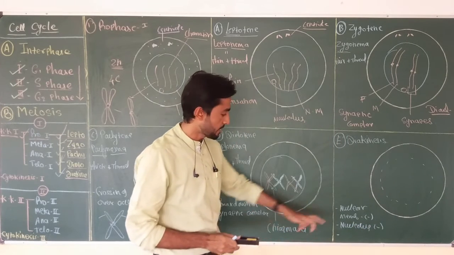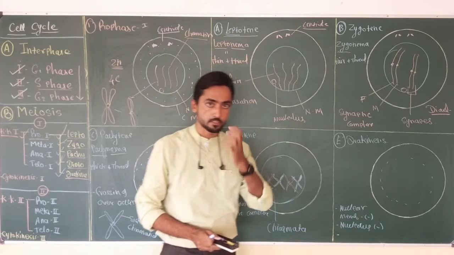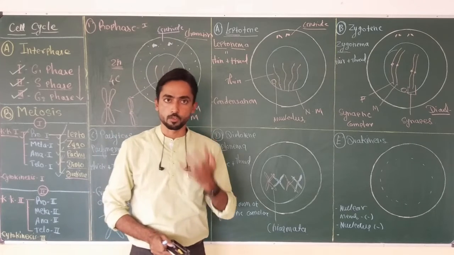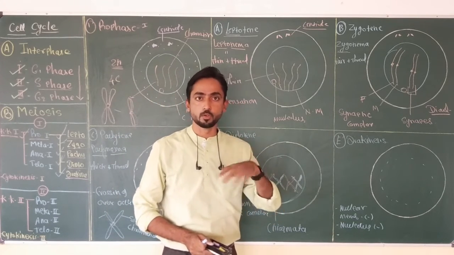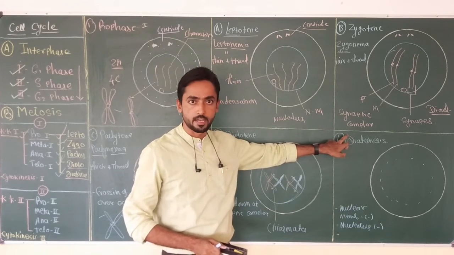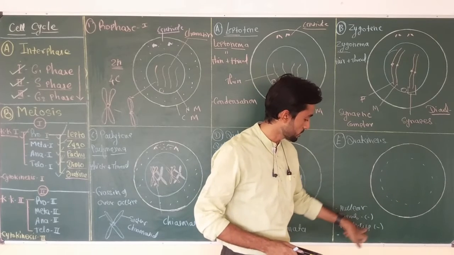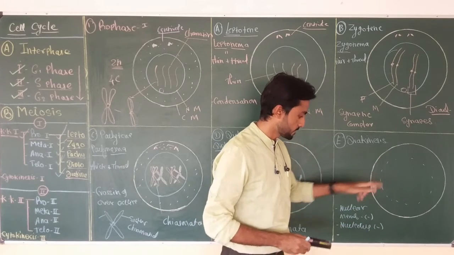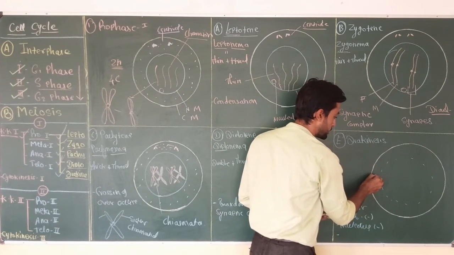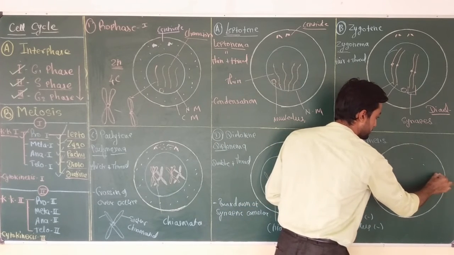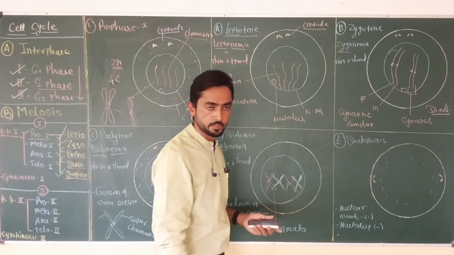As the nuclear membrane and nucleolus disappear, all other cell organelles which have a membrane, like mitochondria, Golgi complex, and endoplasmic reticulum, will also lose their membrane during diakinesis. But we are only going to focus on the nucleus. Nuclear membrane and nucleolus disappear. Centrioles start moving towards the opposite poles and they reach two different poles of the cell.